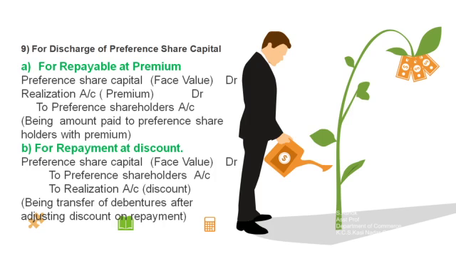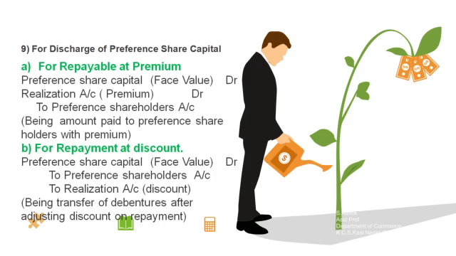For preference share capital repayable at premium. So here the selling company is paying the amount to the preference shareholders at a premium. Example, preference share capital is 1 lakh. So they have paid a premium of 20,000. So 1 lakh rupees is the face value, premium is 20,000. So finally to preference shareholders account rupees 1,20,000 to be made to the preference shareholders account.